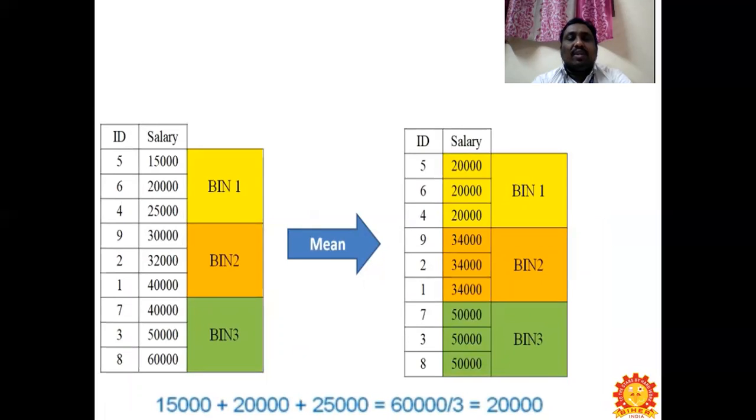Once it has been transferred, we will be finding the mean value. We're going to add 15,000, 20,000, and 25,000 in the first bin, so we will be finding the mean of that particular bin. You can see the mean of bin 1 is 20,000, so it has been filled with the mean value. The first bin has been filled with the mean value, as well as the second: 30,000, 32,000, and 40,000. By adding these three numbers, we find the mean value that is inserted in bin 2 as well as in bin 3. For example, 60,000 divided by 3 gives 20,000, and the same thing has been followed in bin 3.